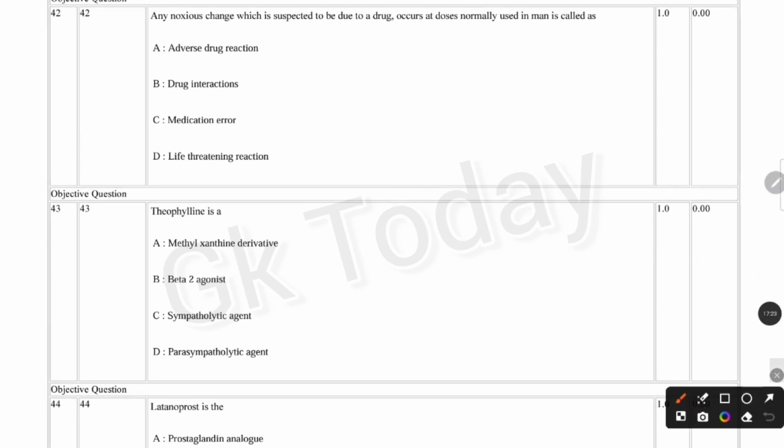Any noxious change which is suspected to be due to drug, and occurs at doses normally used in man, is called: adverse drug reaction, drug interactions, medication error, life-threatening reaction. Correct answer is option A, adverse drug reaction.